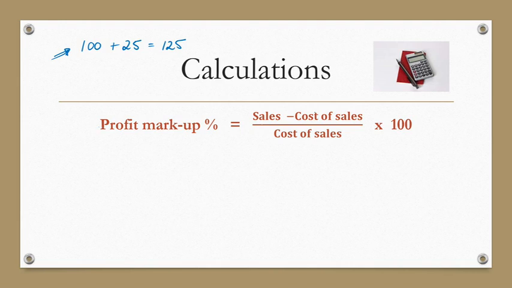Sales minus cost of sales, and we know that will give us the gross profit. Sales minus cost of sales is gross profit, and we divide by cost of sales times 100 in order to get a percentage.